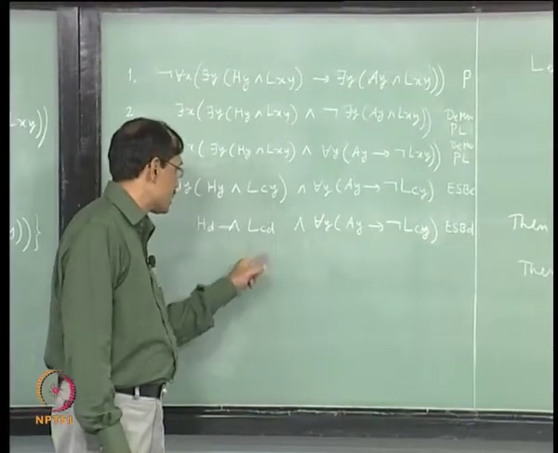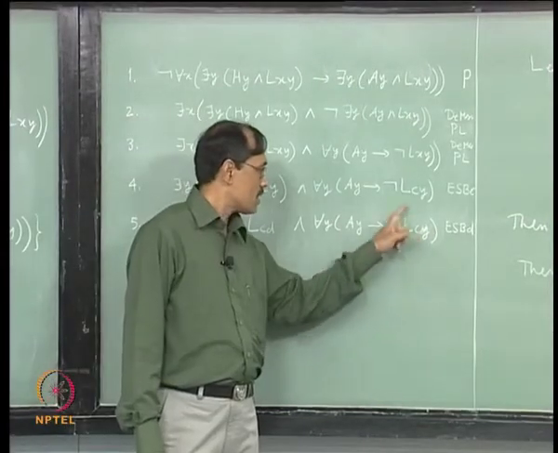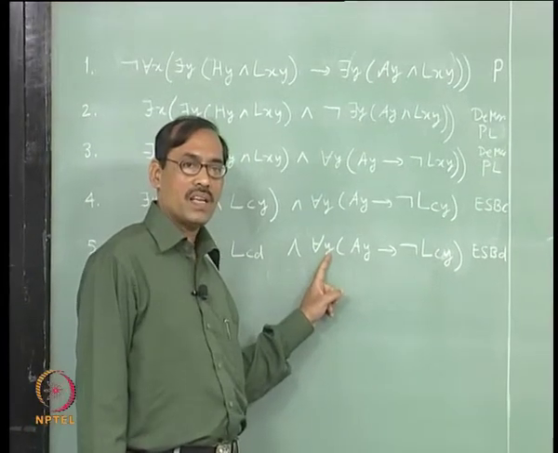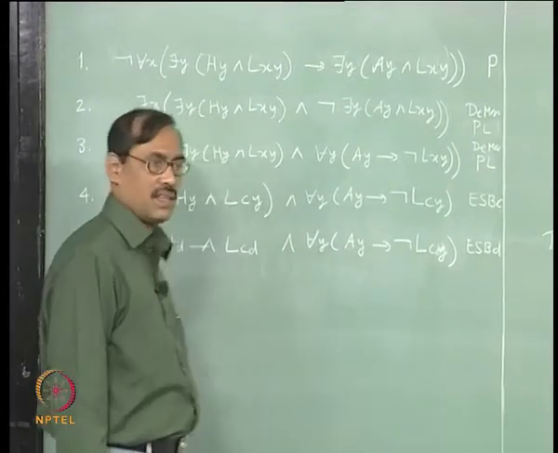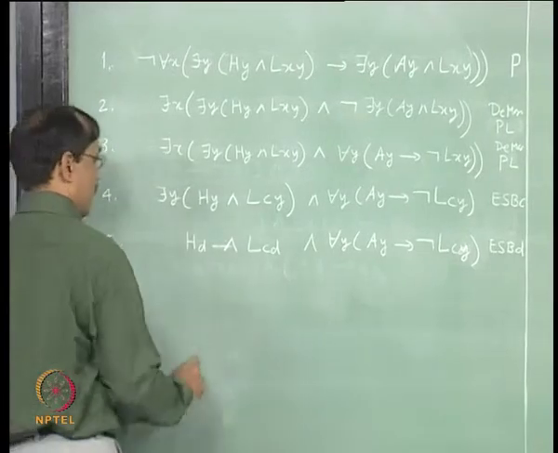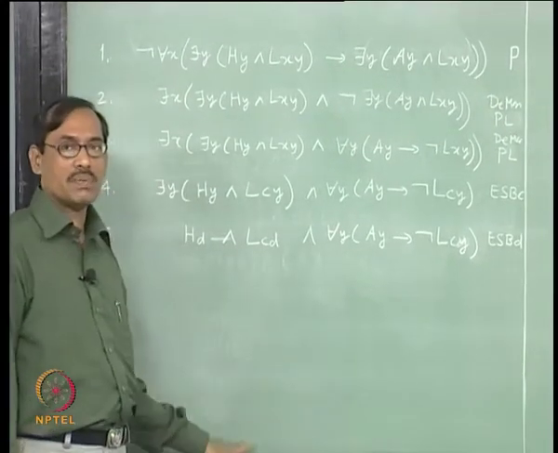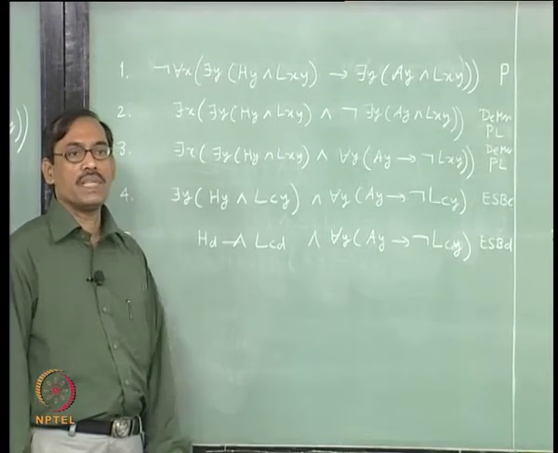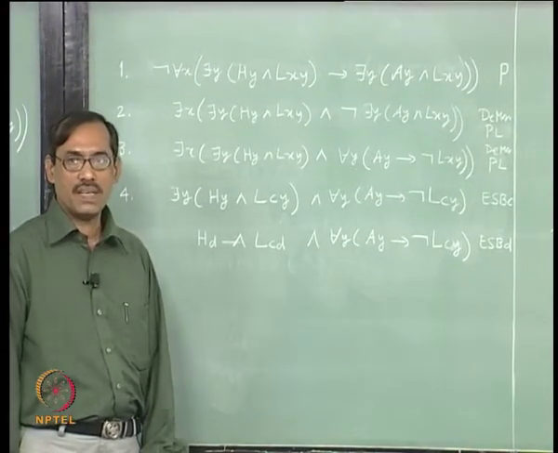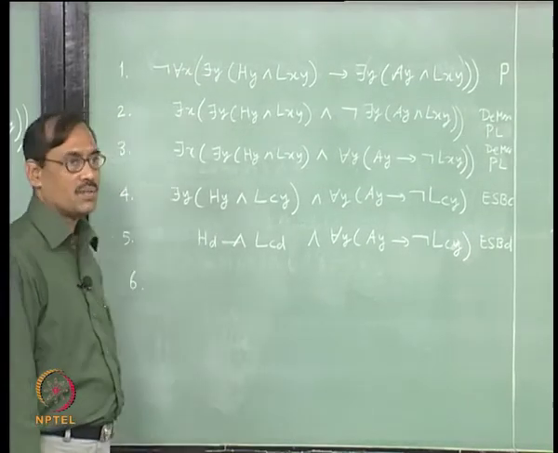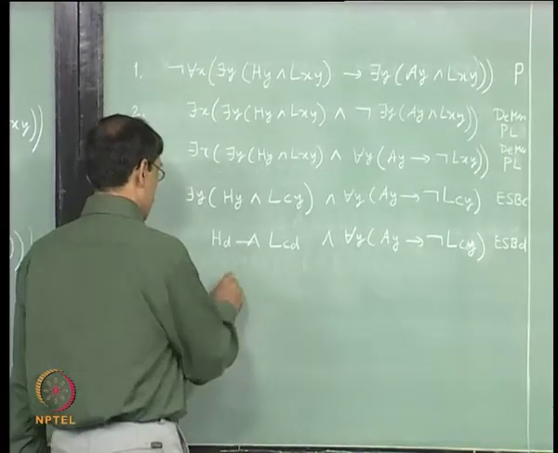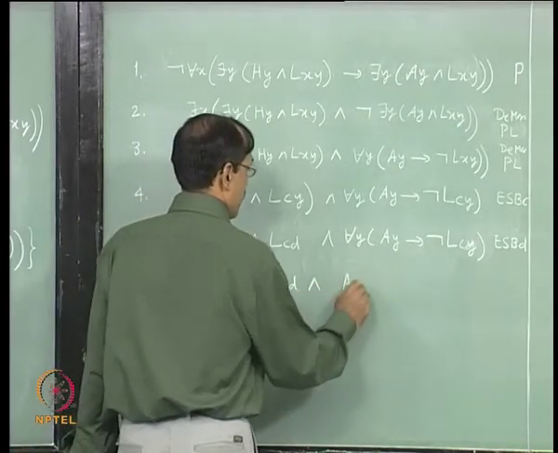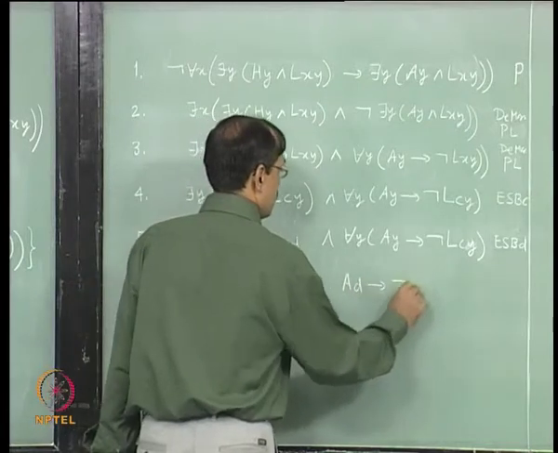Now, you see lcd is there here, not lcy. So, it suggests that I should take the universal specification with y as d, right. So, let us take that, and universal specification follows, that is if for each x px then you get pd, it is entailment, right, it is not an extra hypothesis. So, we can just introduce as it is, this gives hd and lcd, and ad implies not lcd.